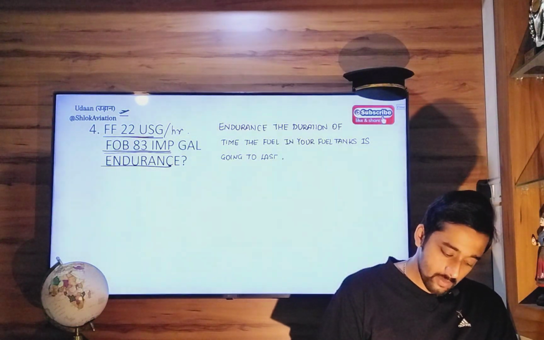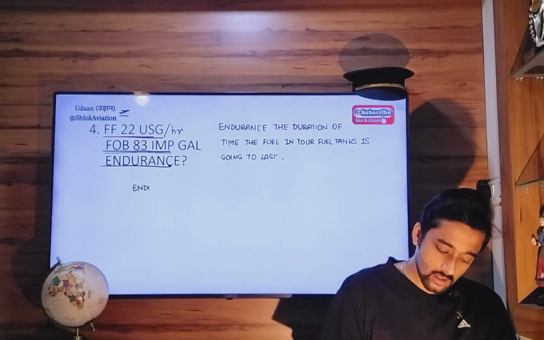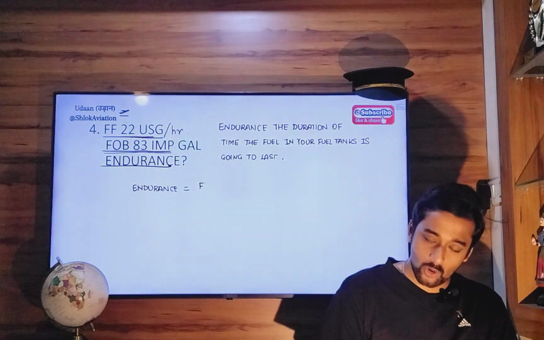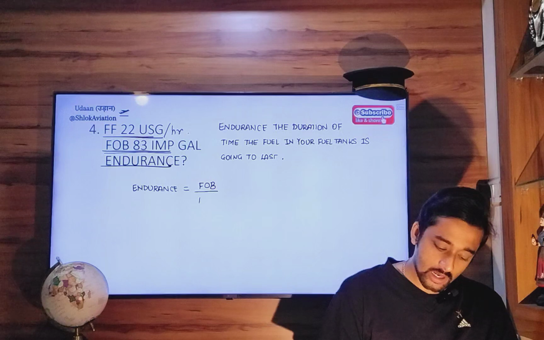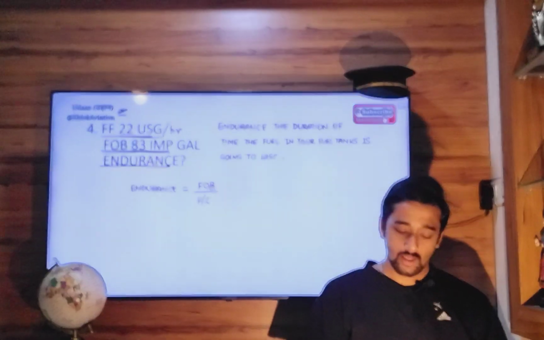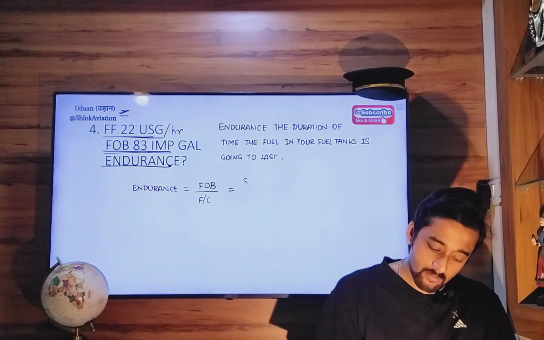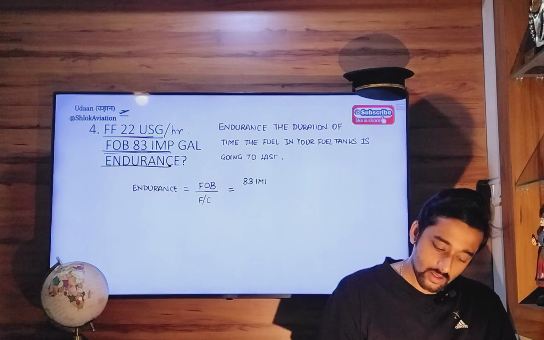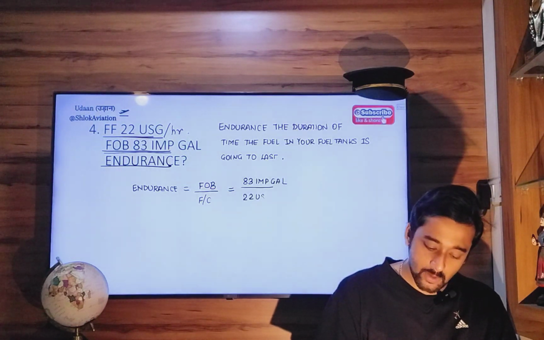So endurance will be equal to total fuel on board divided by fuel consumption or fuel flow rate. Now here fuel on board is 83 imperial gallon and fuel flow is 22 US gallon per hour.